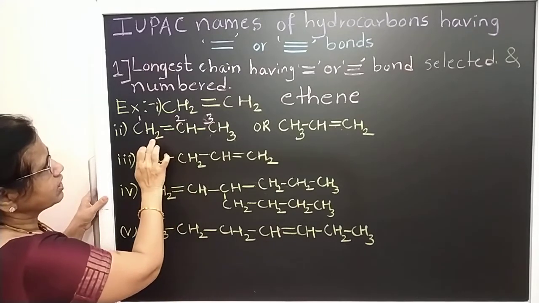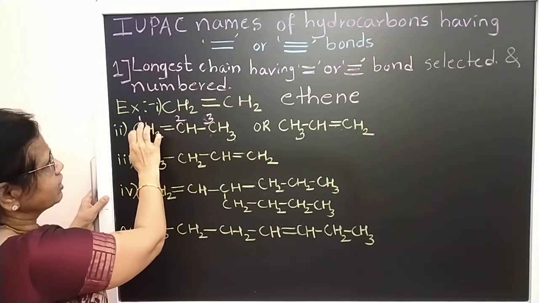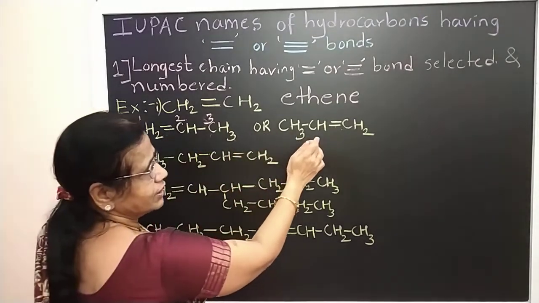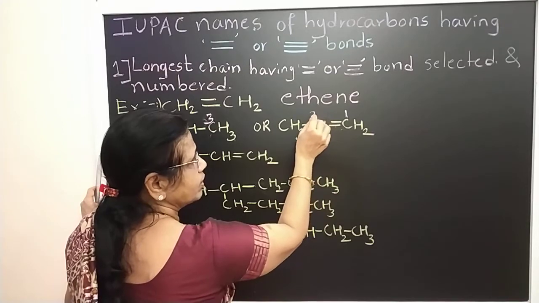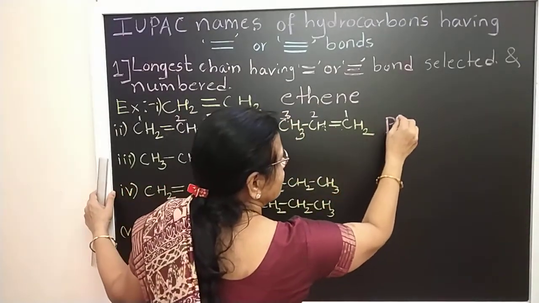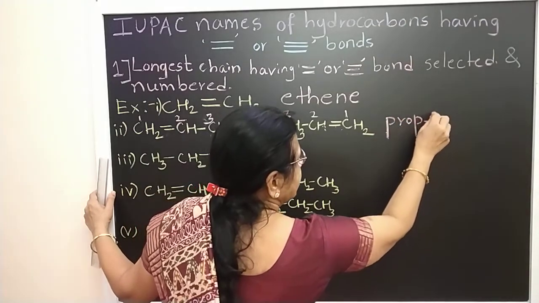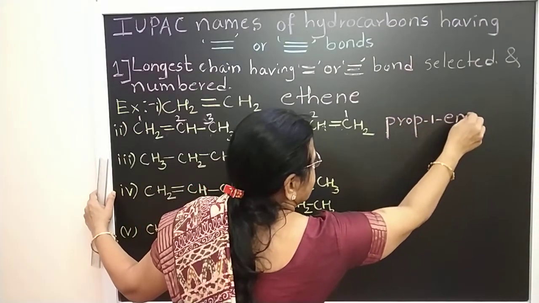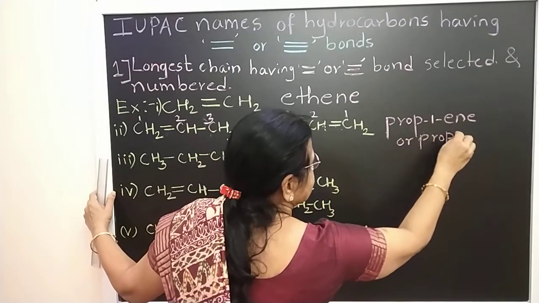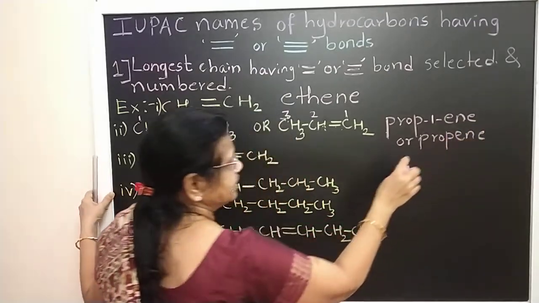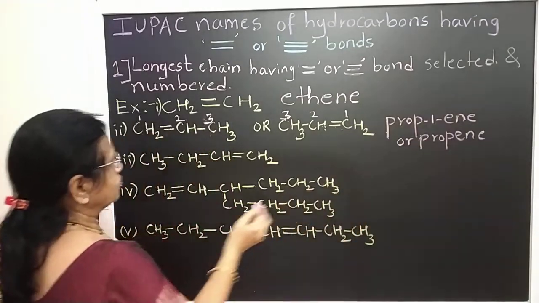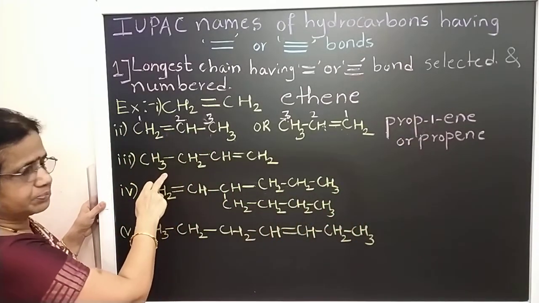But how should I give the number? If the structure is like this, I give number 1 to this carbon, which contains the double bond. If the structure is like this, then I should give the number from here, 1, 2, 3. Okay. So that name will be prop-1-ene or propene, because if the first carbon contains the double bond, the 1 can be neglected. Okay, or propene.